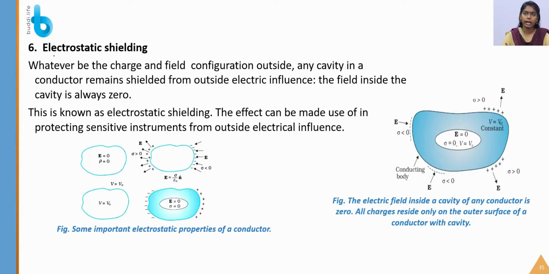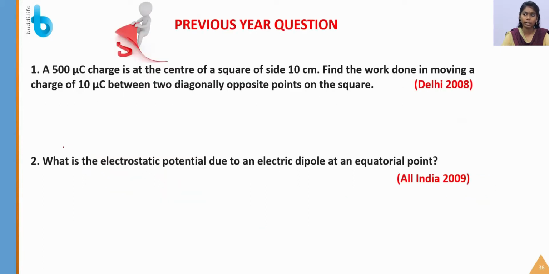Electrostatic shielding. So what is electrostatic shielding? Whatever may be the charge, positive or negative, which has a field outside, inside the cavity there is no electric force or electric field present inside the surface. So this is known as electrostatic shielding. These are some electrostatic properties of the conductors.